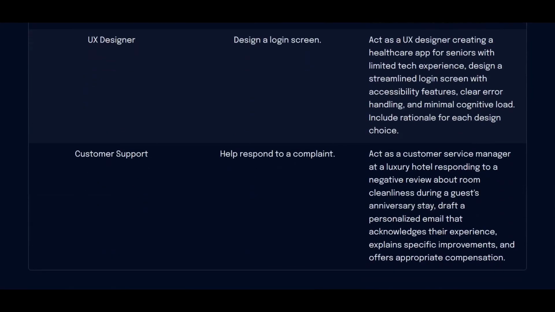Another one right here at the bottom, customer support, help respond to a complaint. That's really, really vague. And as you can see, when you change it to the second one, act as a customer service manager at a luxury hotel responding to a negative review about room cleanliness during a guest's anniversary stay, draft a personalized email that acknowledges their experience, explains specific improvements, and offers appropriate compensation. That's really, really specific, and you should be able to get a really good result if you use something like that.